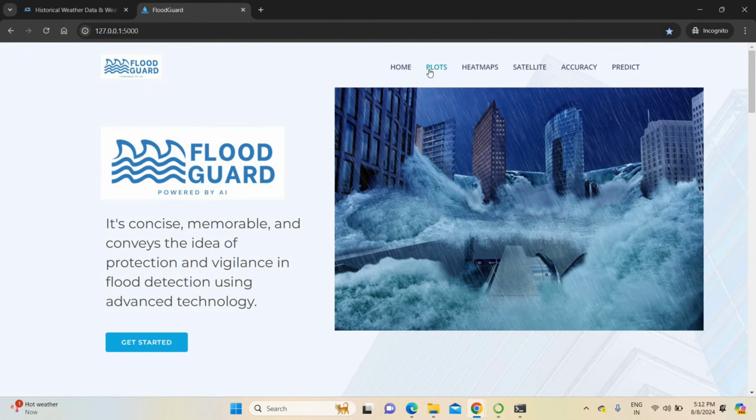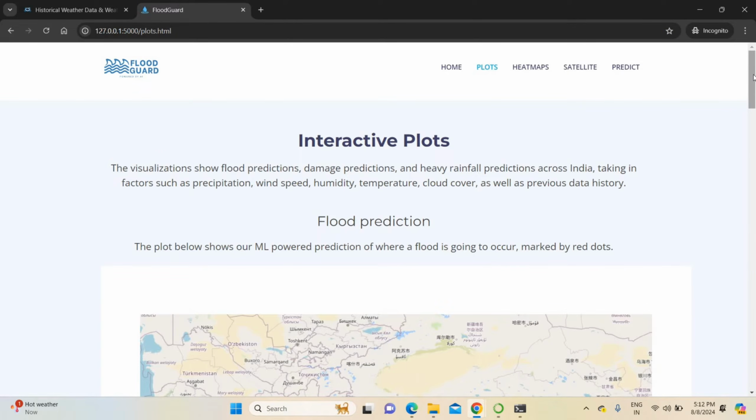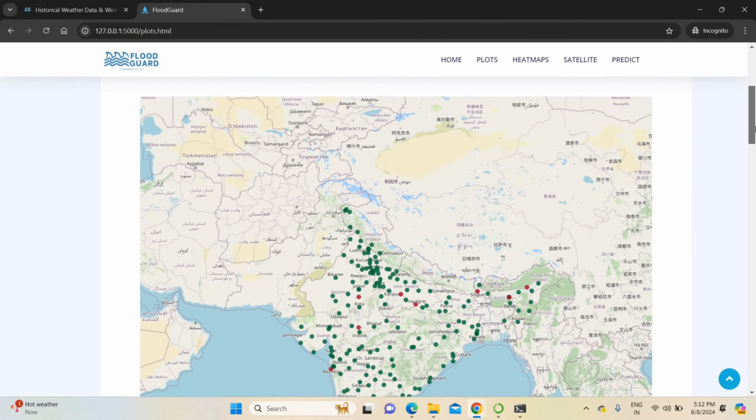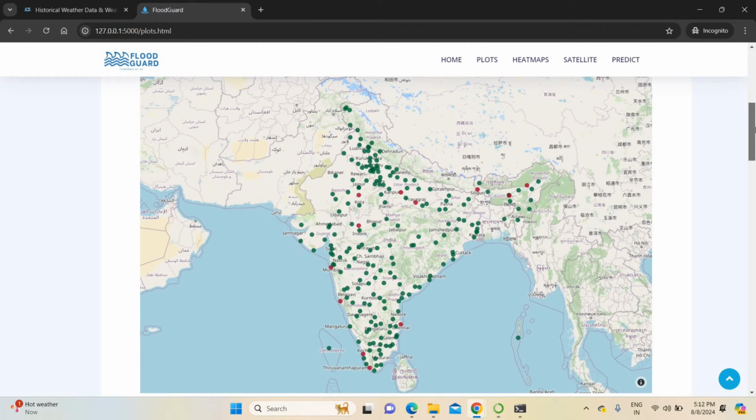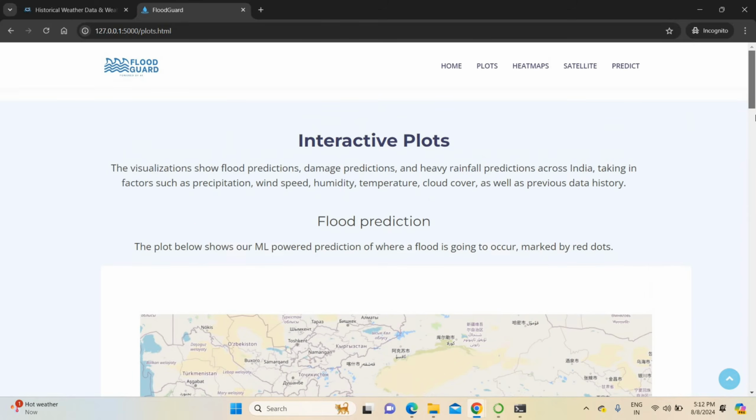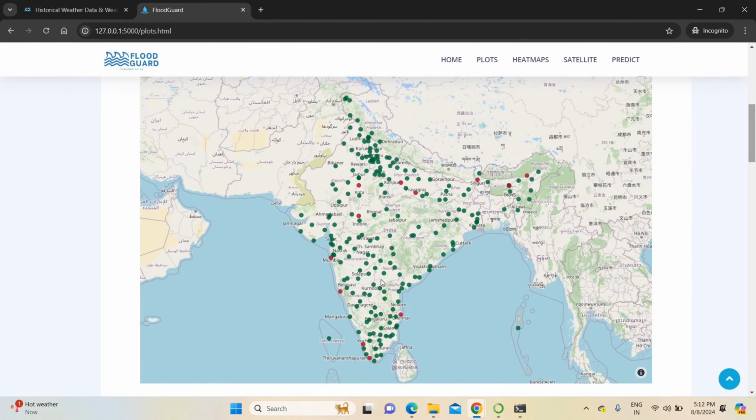The first step is the plots. In the plots you can see the complete flood areas. This is flood prediction: which places will be flood prone in India. You can see the complete results.